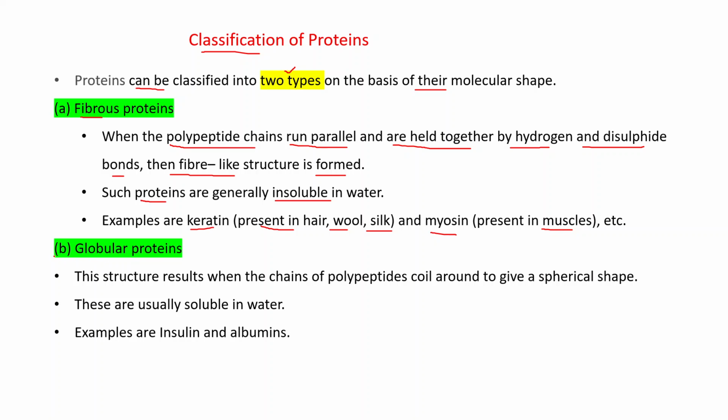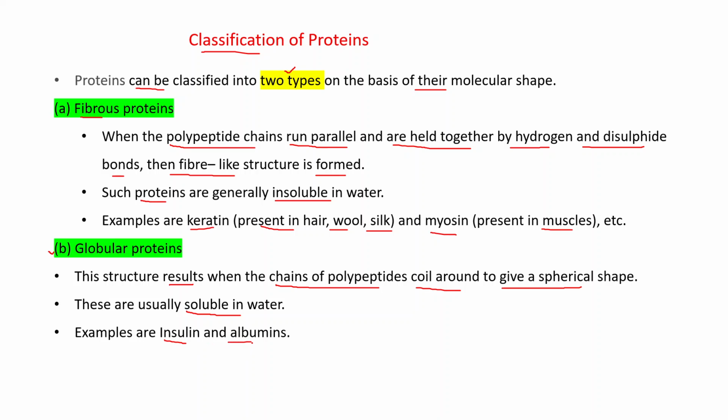Another type of protein is globular proteins. This structure results when the chains of polypeptides coil around to give a spherical shape. These are usually soluble in water. Examples are insulin and albumins.